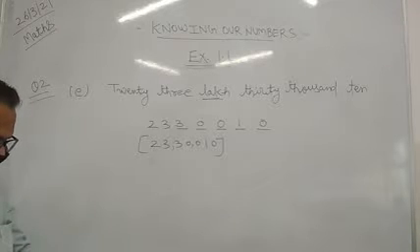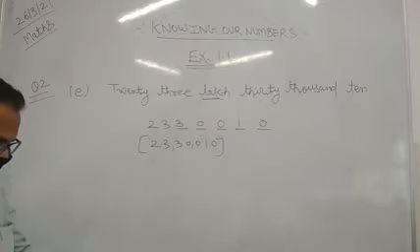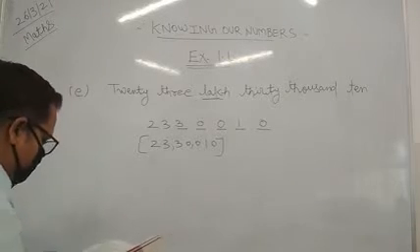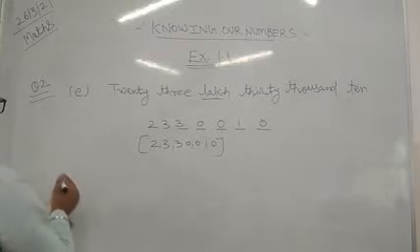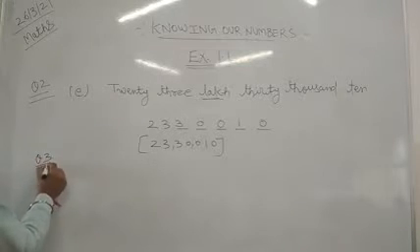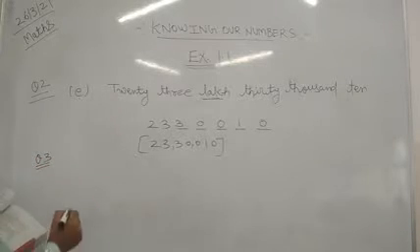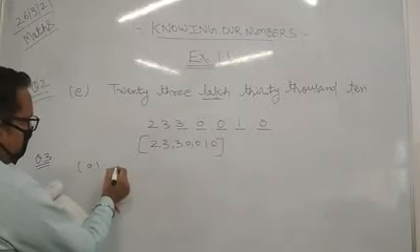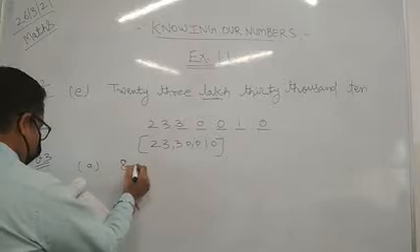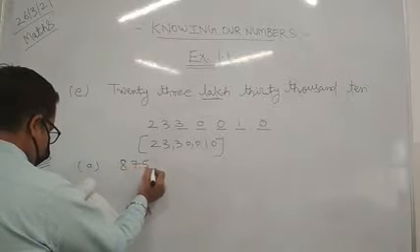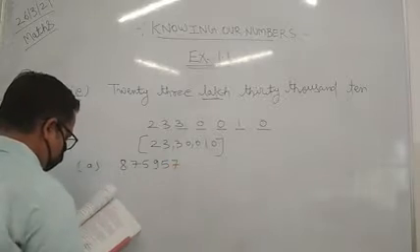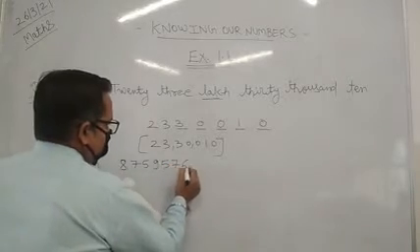Now question number 3 says: insert the commas and write the names according to the Indian system of numeration. Going to the first part of question number 3, what is given to us is 8, 7, 5, 9, 5, 7, 6, 2.